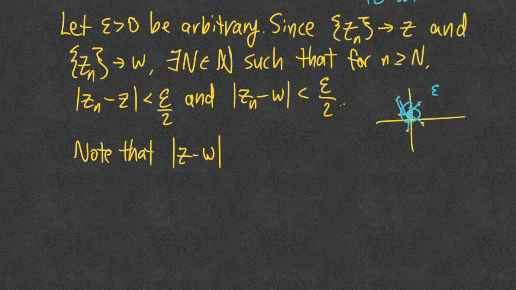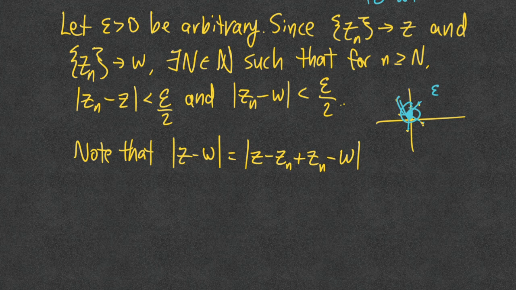And so I'm going to insert a z sub n. If I insert it by subtracting it from z, I also have to add it so that this is 0 and I didn't change the term. Okay, so we do indeed get equality.